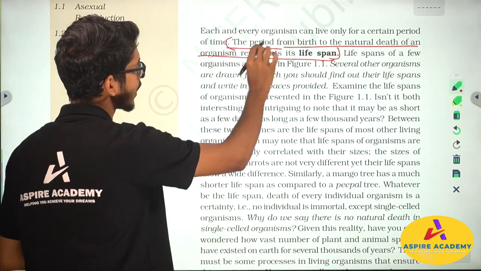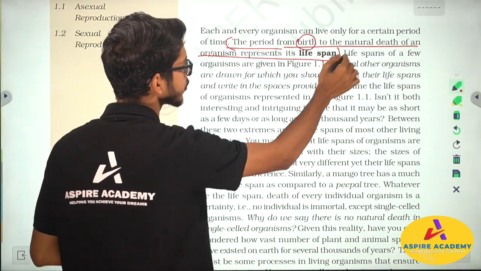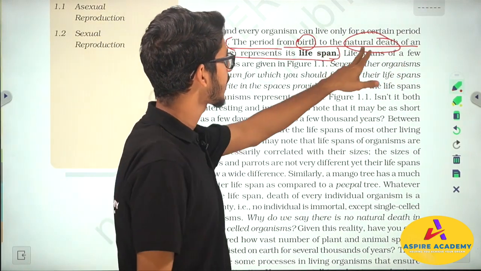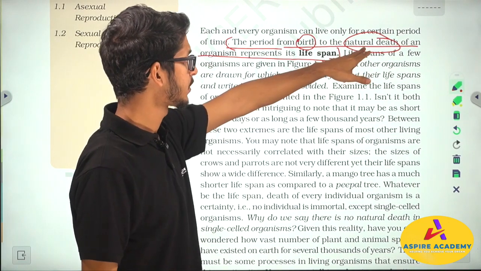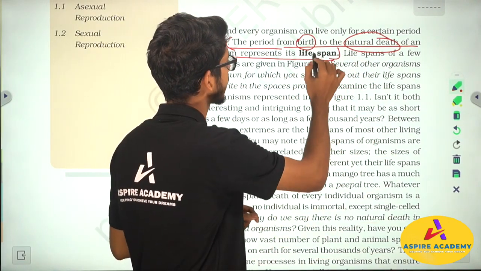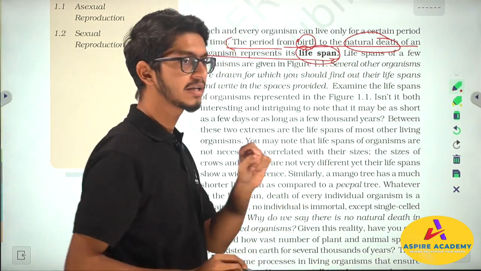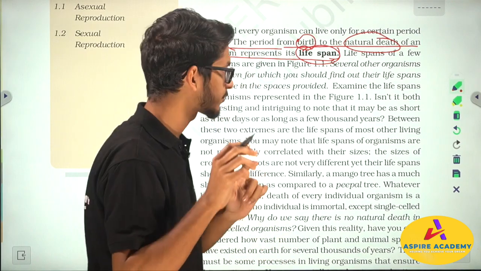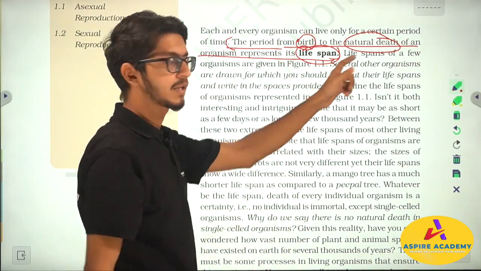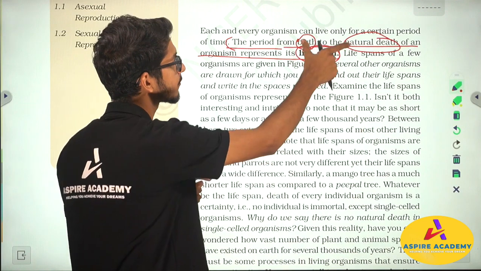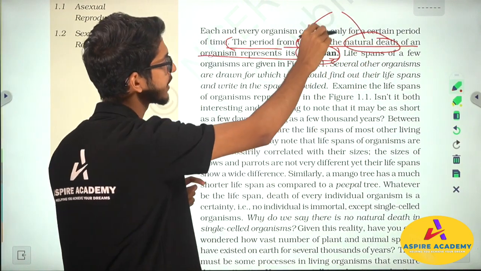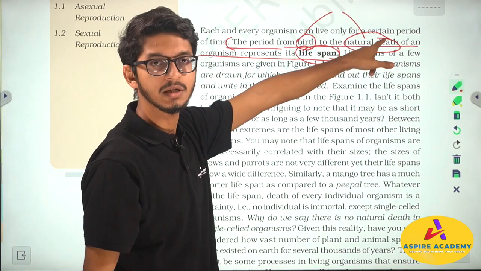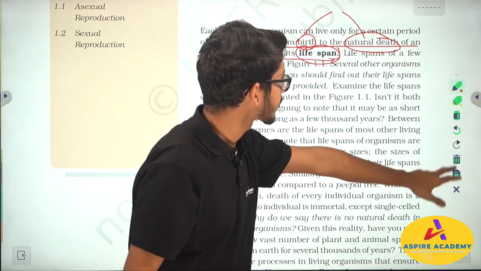So lifespan is the period from birth, when you are born, to the natural death. Can we say lifespan in the case of an unnatural death also? You can say that, but if we want to define the term lifespan in a biological context, then we have to consider natural birth and at the same time natural death. So these two factors come together in defining something as a lifespan. The word lifespan can be defined only by using these two natural markers. So you should underline this.